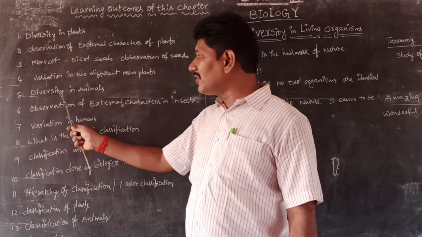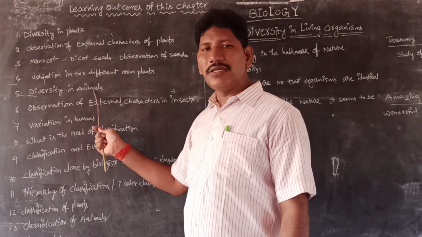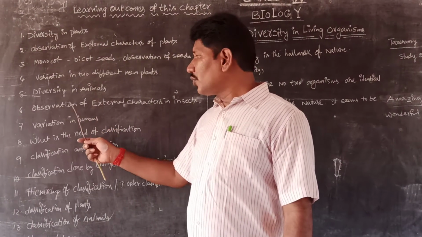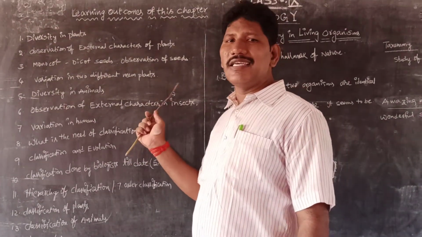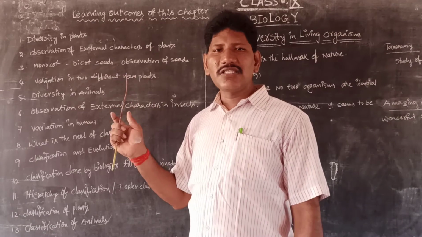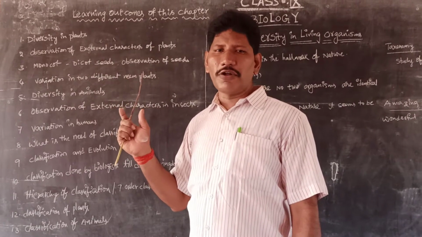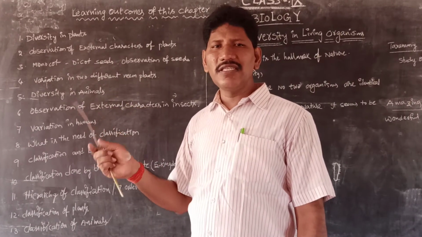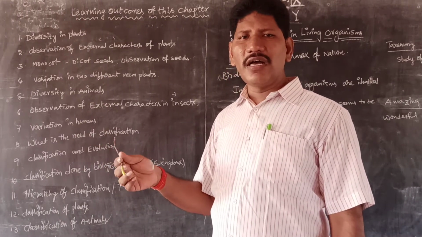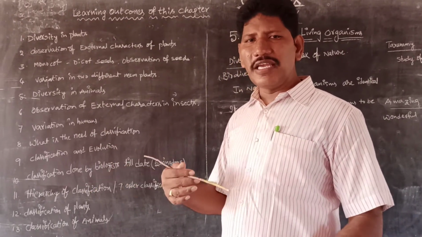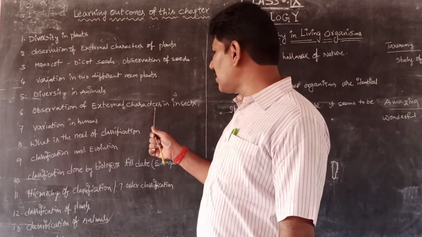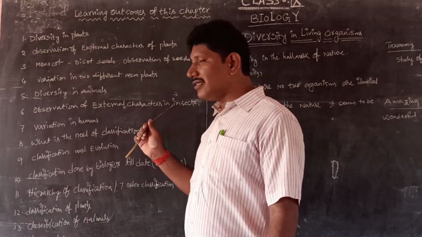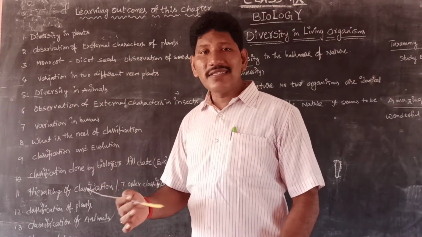Next, coming to diversity in animals. Based on the observation of the external characters in insects, for example, let us take insects. It is a class of the phylum Arthropoda, meaning joint legs. It is the largest phylum of the animal kingdom because insects are available anywhere. Lakhs of species are there. If you observe the insects, they are having joint legs, but that is a common feature.